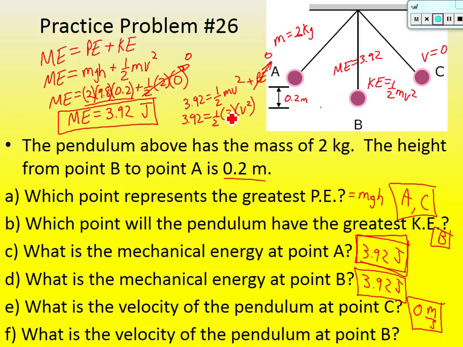Now, I look at this equation, it's got one variable. We can solve for velocity. What is 1/2 of 2, guys? Isn't that 1? These 2's cancel out. So 3.92 is equal to v squared. How do you get rid of the square? Take the square root. So the velocity is equal to the square root of 3.92.